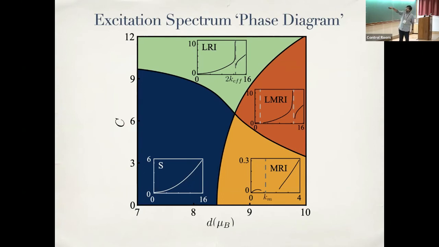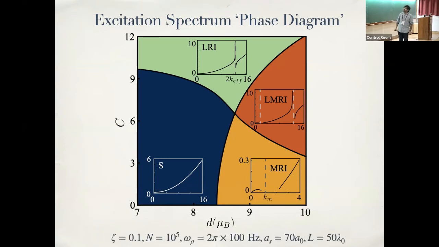The second effect is, if you look at the D that you need in order to actually get a magnetic roton, that is lowered at a higher value of C. That is an effect that happens because your light roton kind of pulls up your magnetic roton unstable region and, in some sense, stabilizes the magnetic roton. So there is a rich interplay between these.